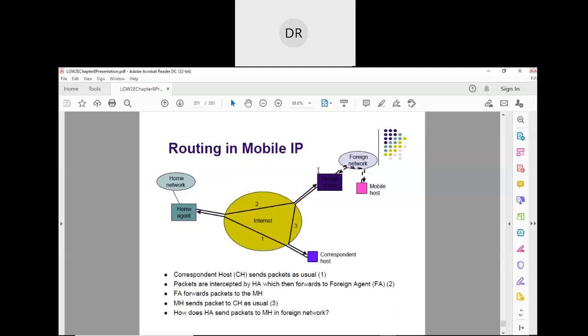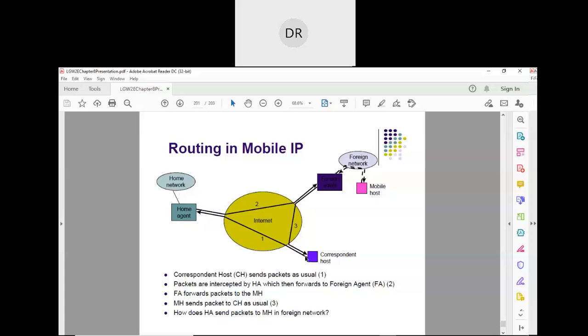See here, now this foreign network. That is the first step. So this is what I was telling you. There is a correspondent host who wants to communicate with this mobile host. This mobile host used to be in this network, this is the home network.